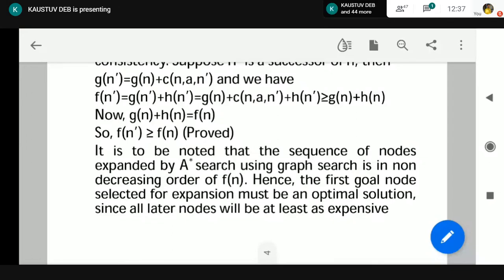Is it true or not? Fn is increasing. So the first solution's Fn value is always less, and the next solution's Fn value cannot be less than the first solution's Fn value. Either it is greater or equal. So if we get the first solution, the shallowest or uppermost solution, that solution is the optimal solution. But how can we ensure that?